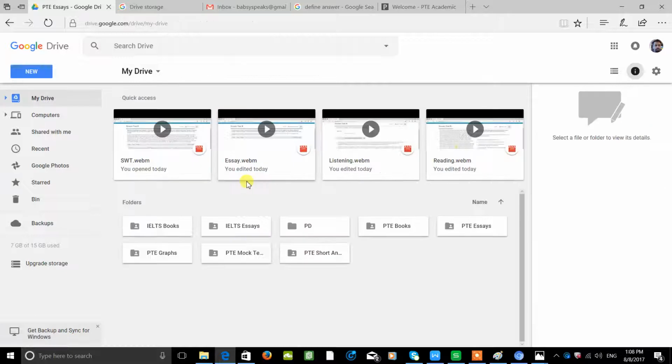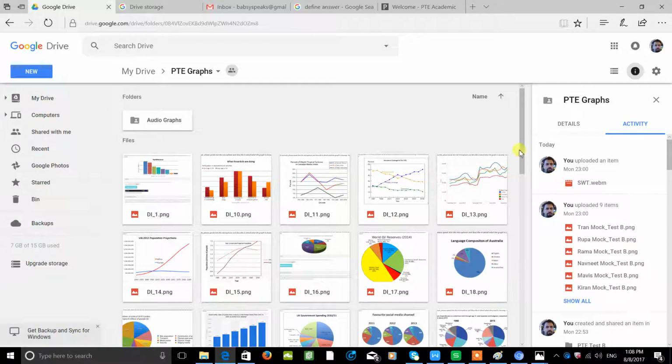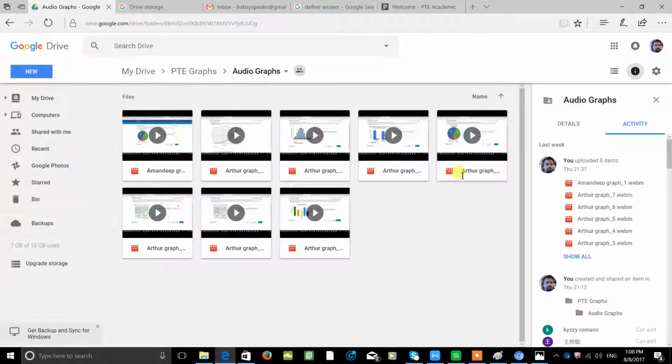The other part is the PTE graphs. These graphs I actually got from a few other websites, whereas this is the work of my students. I recorded their performance, whatever they were saying at that time, and uploaded the videos, so the students can benefit and learn how to speak in a proper way. You can also see my feedback in the conversation, because I'm talking to the student. The student is taking some advice from me and then refining his work in the meantime.